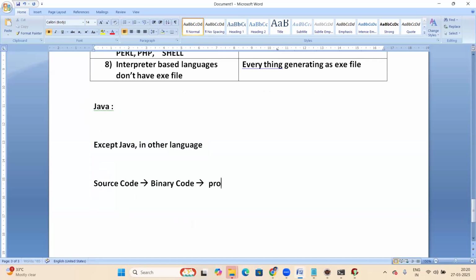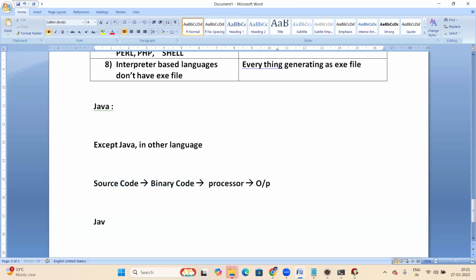That binary code is given to the processor, and the processor takes that code and generates output. This is what happens in other languages. In C, the C compiler converts source code to binary code. In Python, the interpreter converts source code to binary code. In HTML, the browser converts source code to binary code. JavaScript is the same, the browser converts source code to binary code. So either a compiler or an interpreter converts source code to binary code, which is then given to the processor, finally generating output.